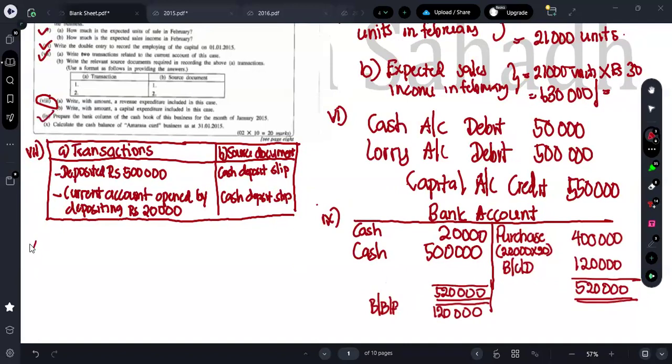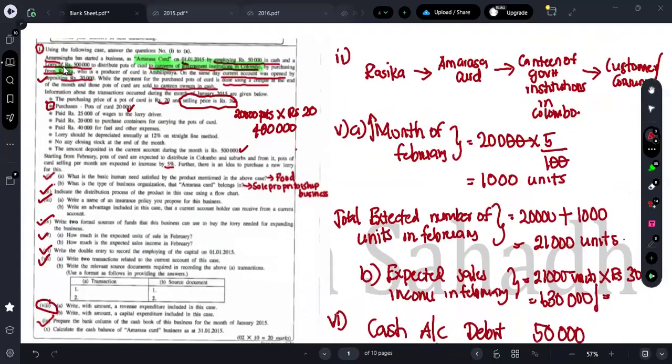So this is all over, guys. Next one they're asking: calculate the cash balance of Amara's business. So here they are asking for the cash balance, right? If they specifically ask you to prepare the cash book, prepare the cash book. Here they are just asking for the cash balance. So you can just prepare a cash account and show the cash balance. So what are the cash related transactions you have, guys? Let's come from the beginning and find out one by one.